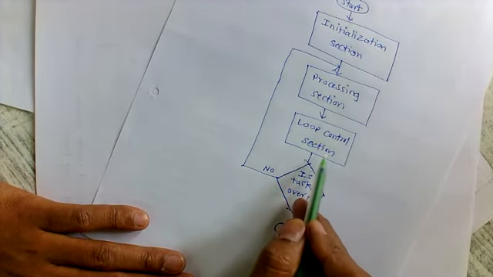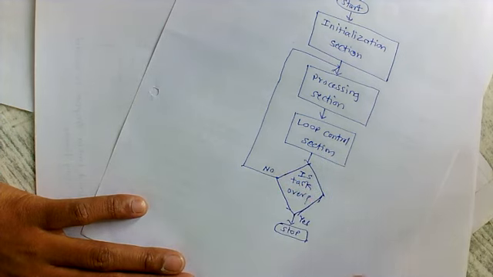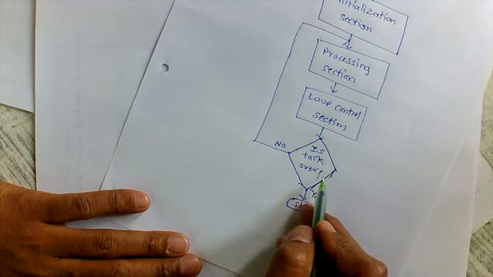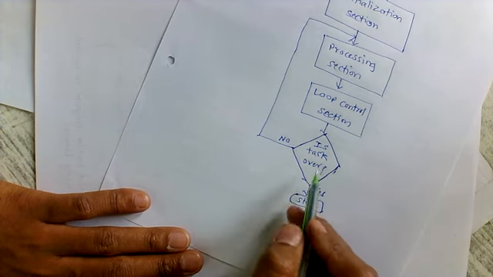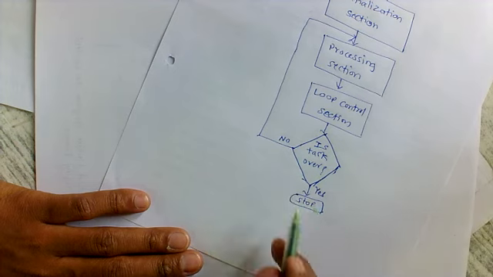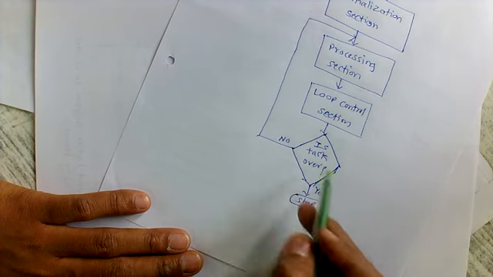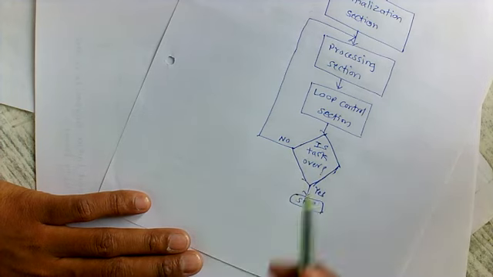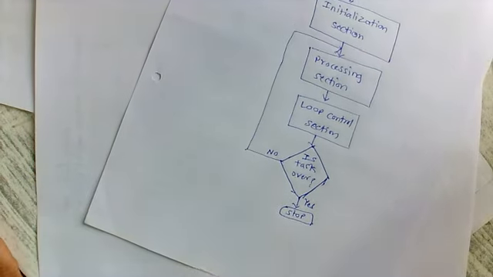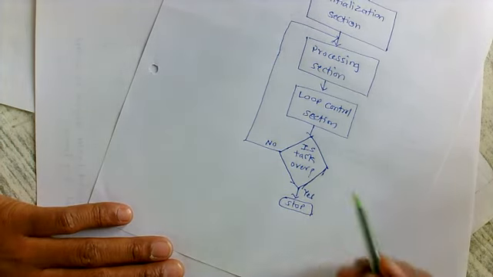Then the loop control section is helpful to control the iteration or the repetition process. In the decision making block, you have to consider the instructions from the branching group of instructions to check whether the condition is true or not. If the condition is true, then execution should come out of the loop and the program should stop. If the condition is not true, or if the task is not over, at that time the execution should go back to the processing section to execute the group of instructions. So in this way you have to write the instructions.